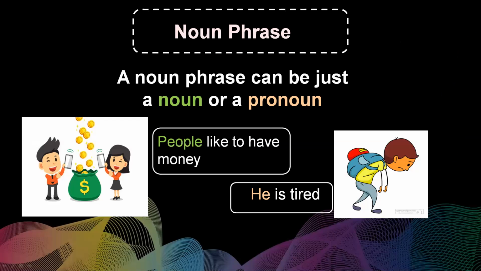And a noun phrase can be just a noun or a pronoun. For example, now people like to have money, and he is tired. He is a pronoun, people is a noun.